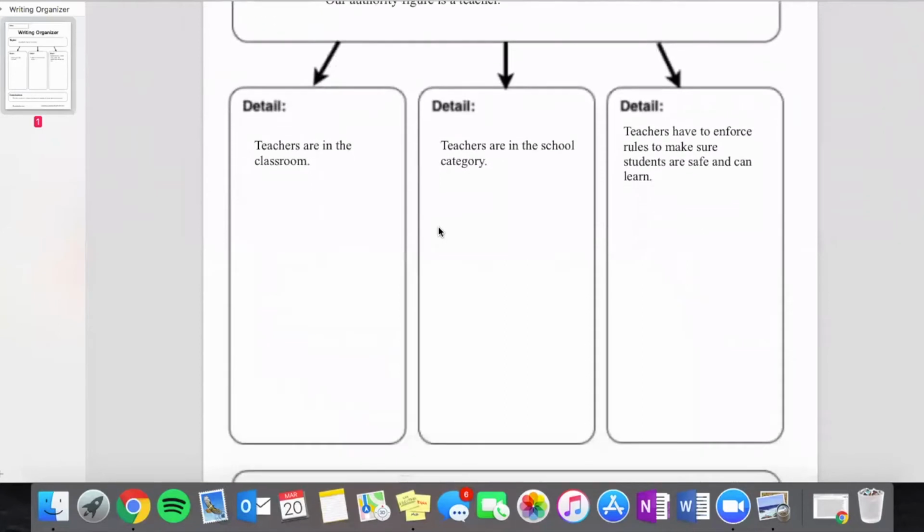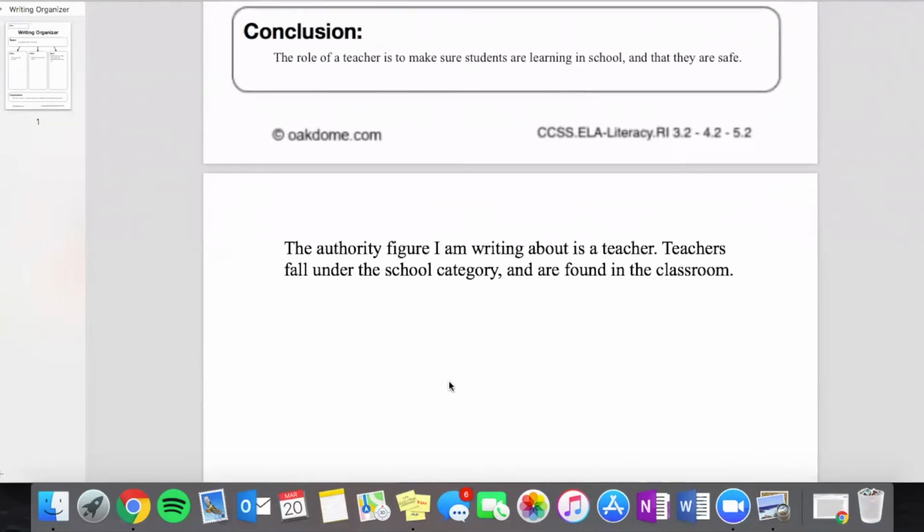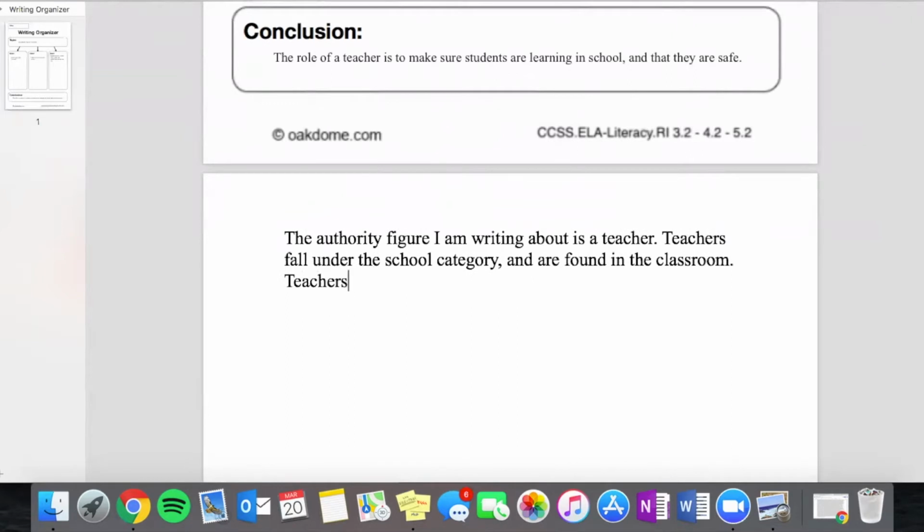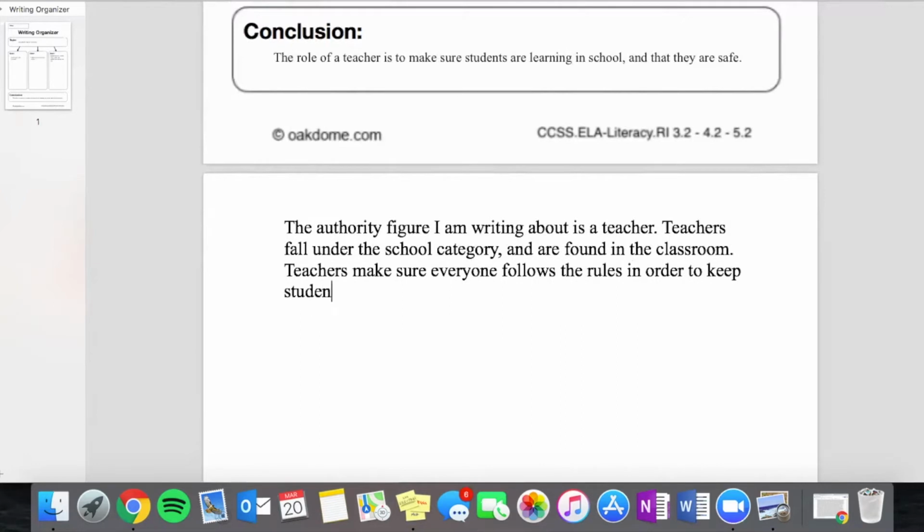Then the last detail we have says teachers have to enforce rules to make sure students are safe and can learn. So now I'm going to write, teachers make sure everyone follows the rules in order to keep students safe and to help them learn.